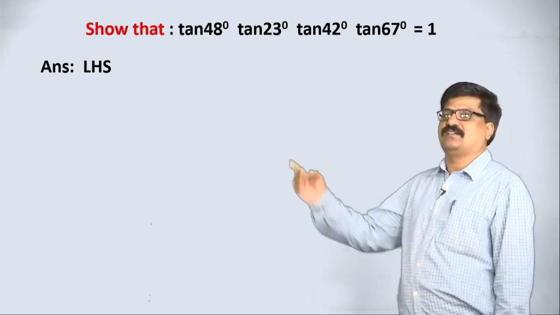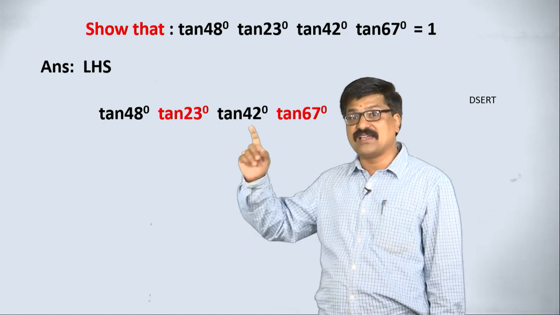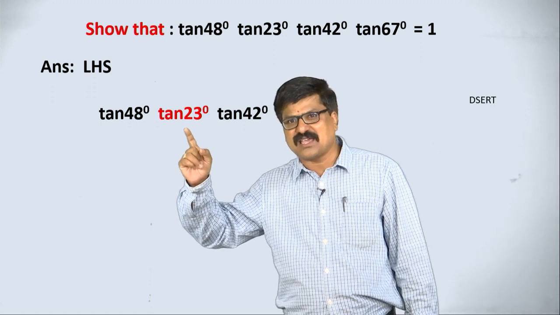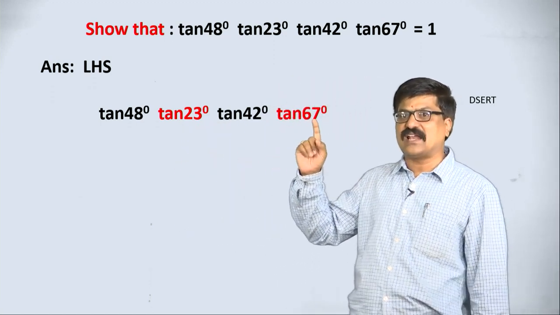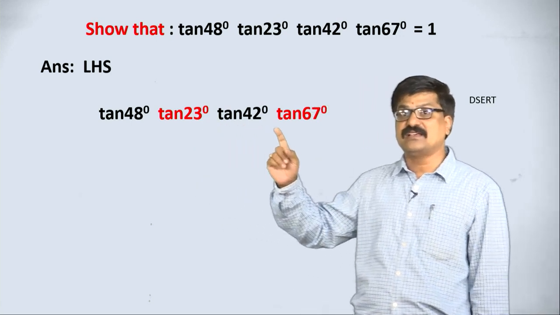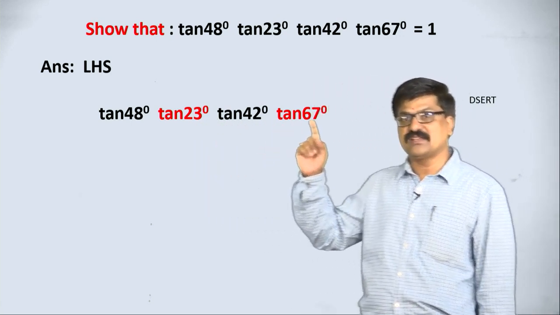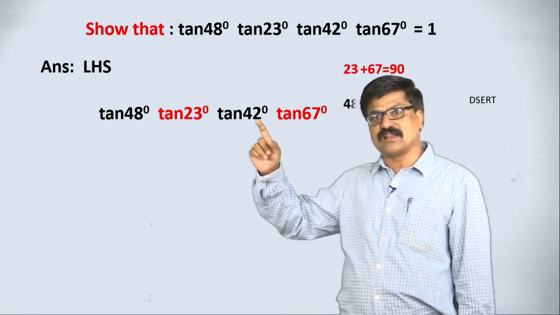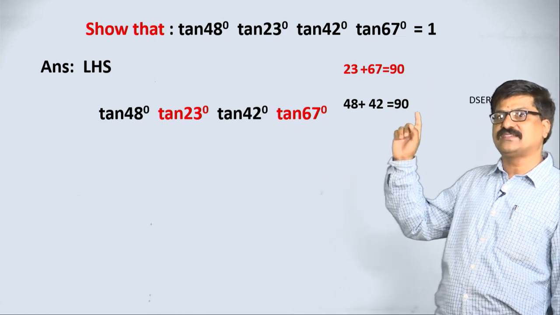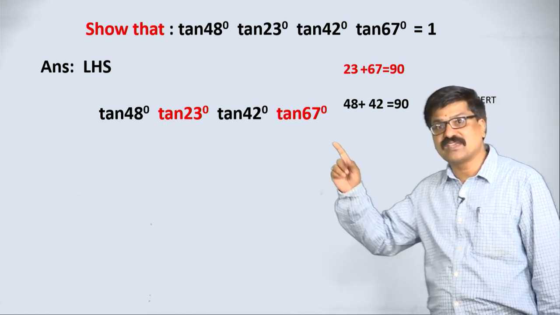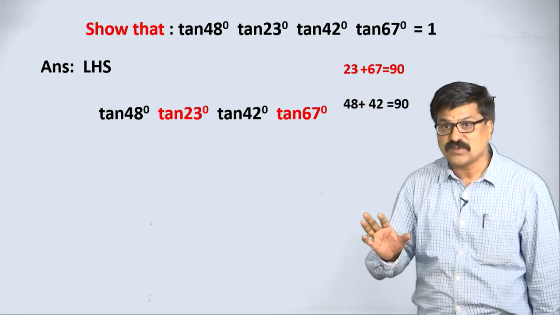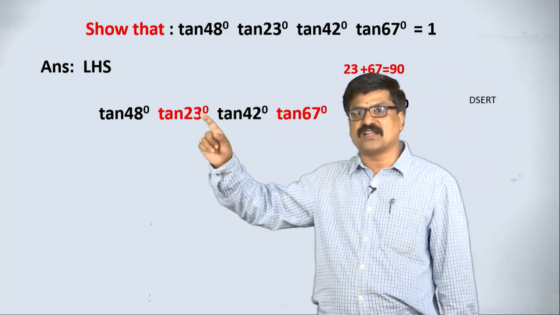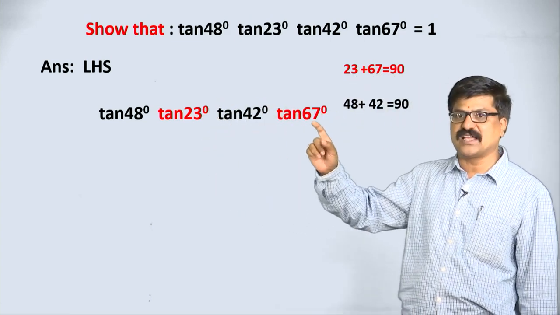How to prove this? Take LHS here. While taking LHS, observe very carefully. Take any two angles here, add them, if it is 90 degree, then you make one group. See here, 67 and 23 sum is 90 degree. Similarly, 42 and 48 sum is 90 degree. Why am I making these two as the same group? Because we know the sum of two angles is equal to 90, means this is the complementary angle of 23 or 23 is the complementary angle of 67.